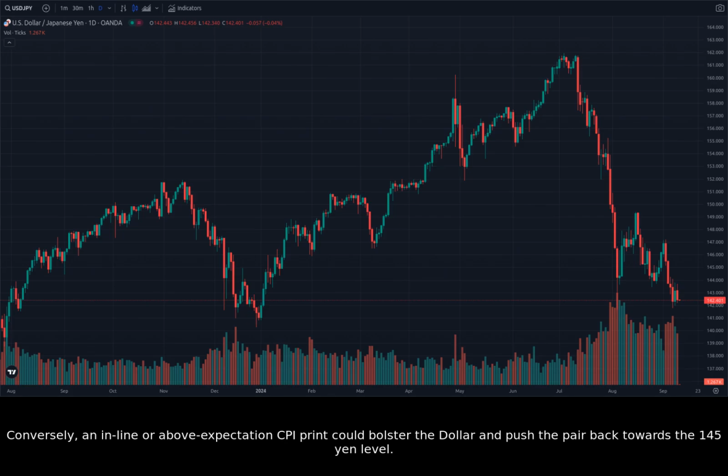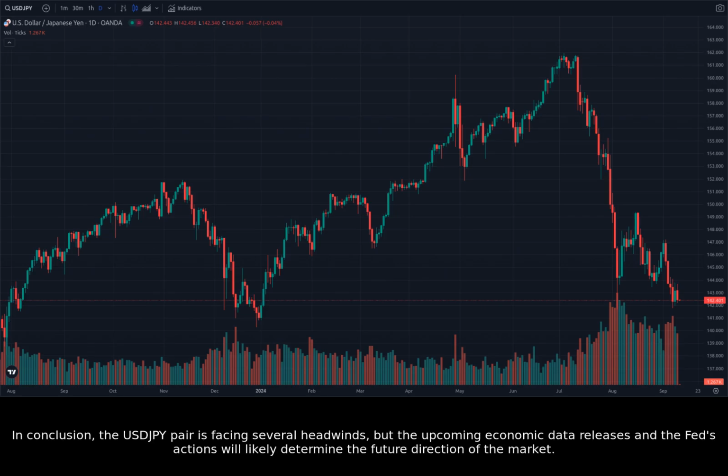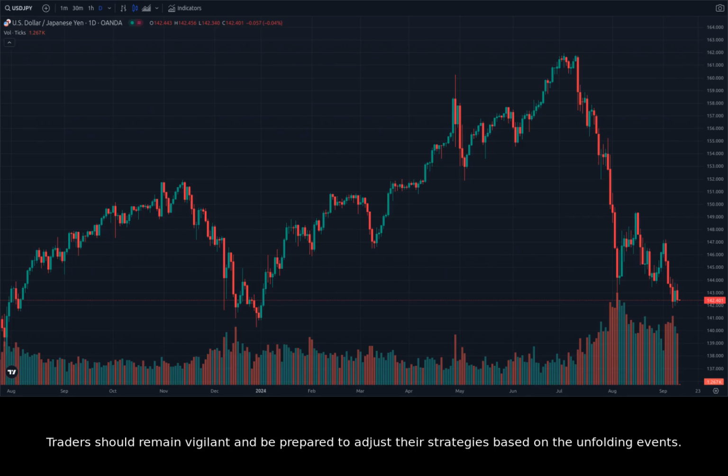It's also important to keep an eye on the Bank of Japan's monetary policy stance, as any shift towards a more hawkish position could provide additional support for the yen. In conclusion, the USDJPY pair is facing several headwinds, but the upcoming economic data releases and the Fed's actions will likely determine the future direction of the market. Traders should remain vigilant and be prepared to adjust their strategies based on the unfolding events.